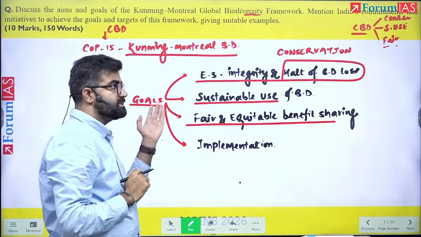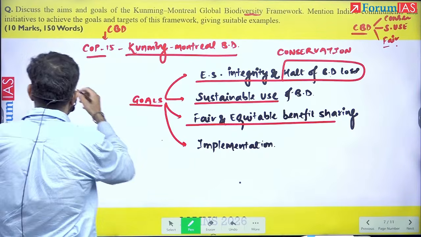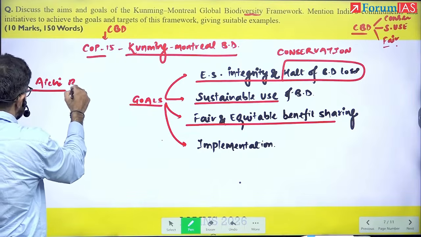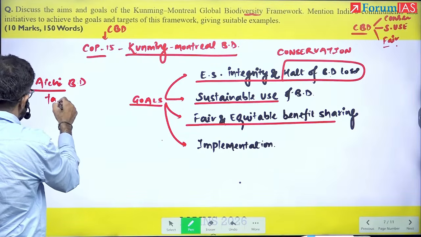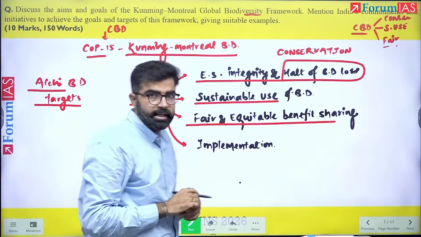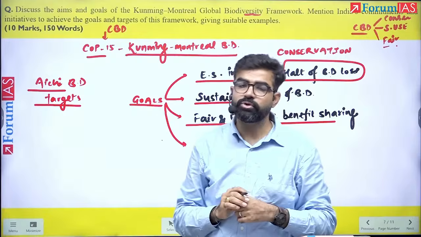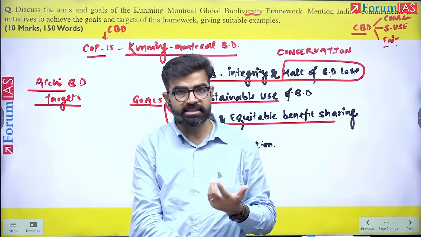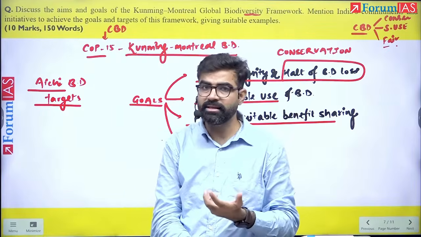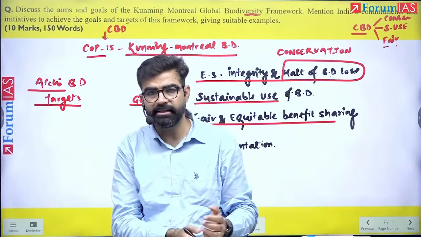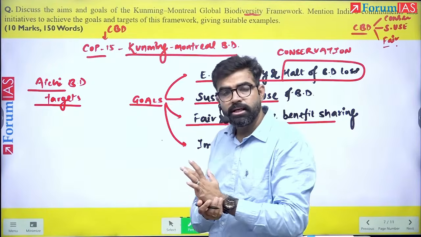Now, before this Kunming Biodiversity Framework, there were the Aichi biodiversity targets. These Aichi biodiversity targets were largely failed. Why did they fail? It was primarily because of lack of funds and lack of capacity building initiatives.